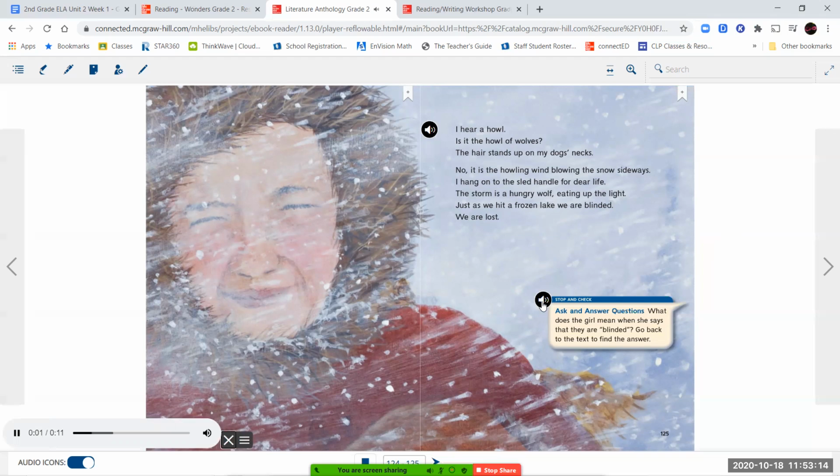Stop and check. Ask and answer questions. What does the girl mean when she says that they are blinded? Go back to the text to find the answer.